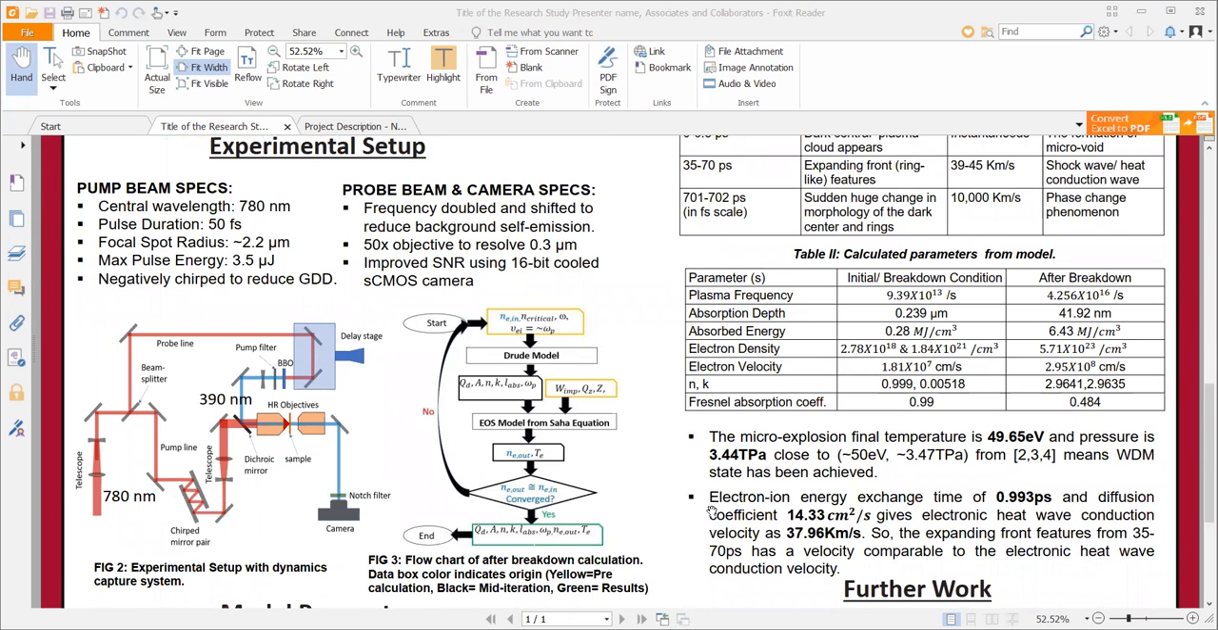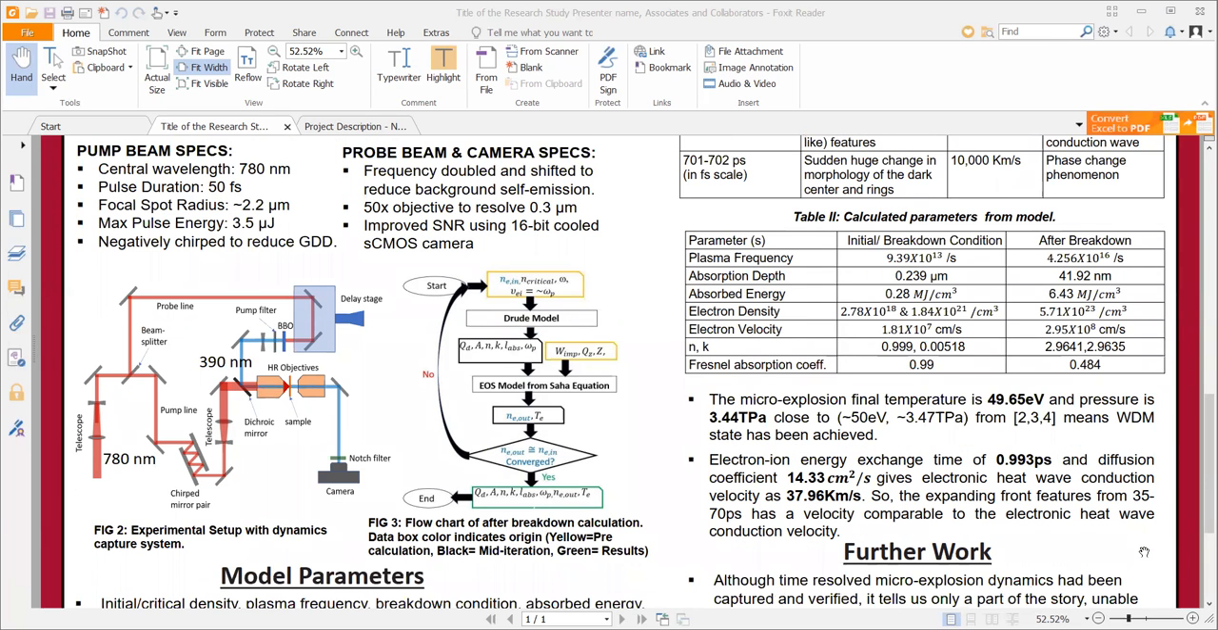We calculate the electron-ion energy exchange time and the diffusion coefficient, and finally get the heat wave conduction velocity at 38 km per second, which is similar to the velocity we calculated at the first stage. So the expanding front features around 35 to 70 picoseconds have a velocity comparable to the electronic heat wave conduction velocity.